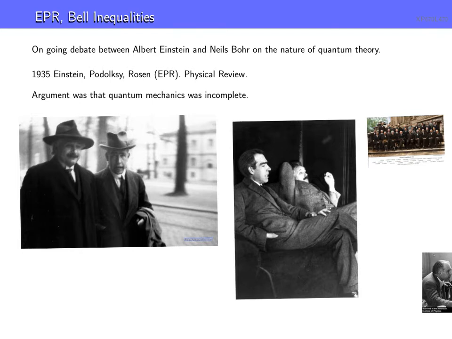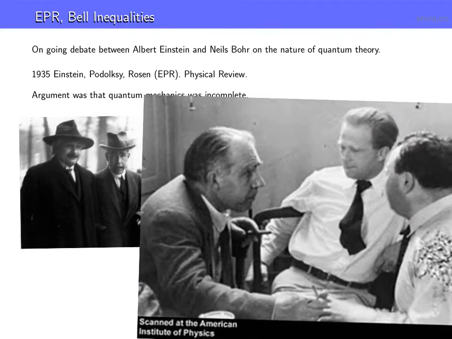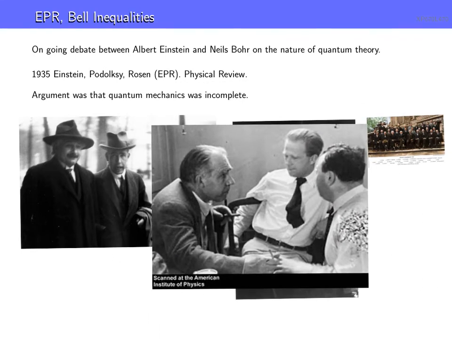Bohr would hum and haw, and eventually he'd come back and answer him. Sometimes the next day he'd come back with an answer to Einstein, often involving the complementarity principle or the uncertainty principle. And again, here's the trio of Bohr, Heisenberg, and Pauli, all eminent physicists in the history of physics.